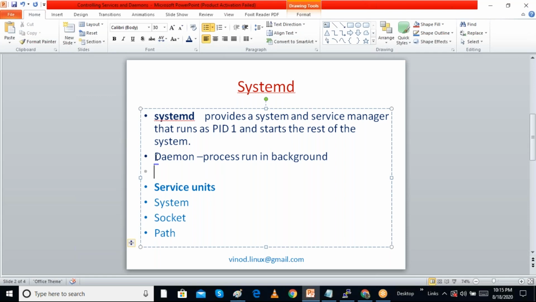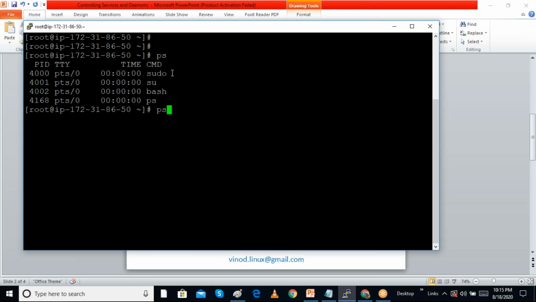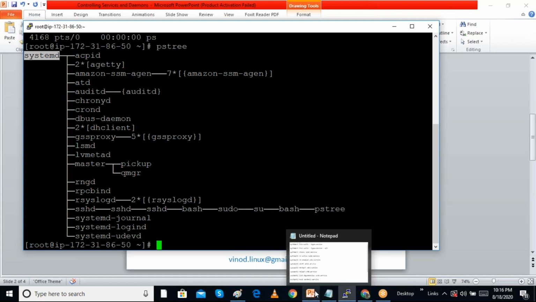So we know that there is a daemon process. A daemon process means a process running in the background. We can see all the processes with the ps command. When I run pstree, we can see that systemd is the first process that is running, and we can see the services under it. So we can see systemd.